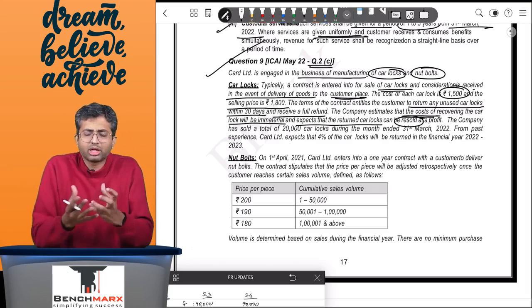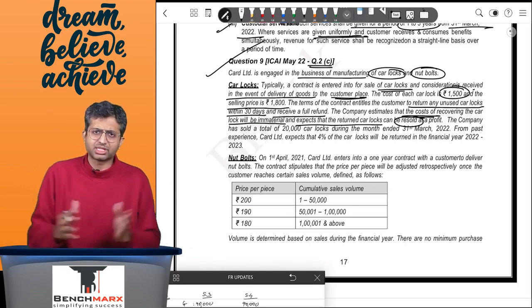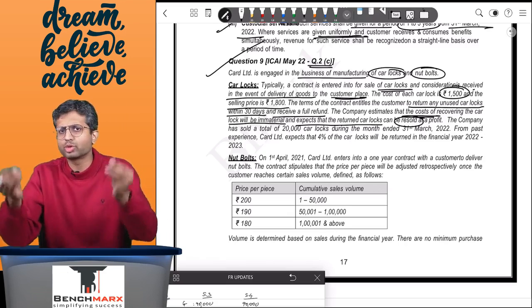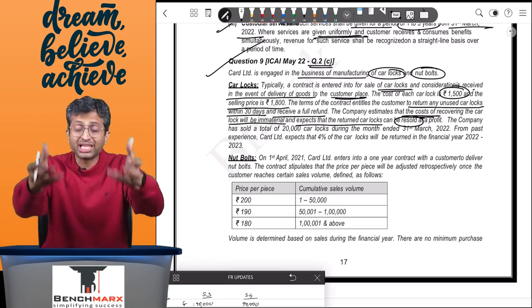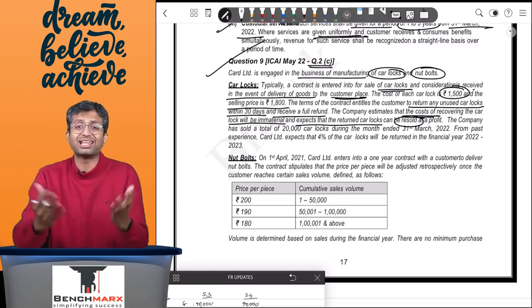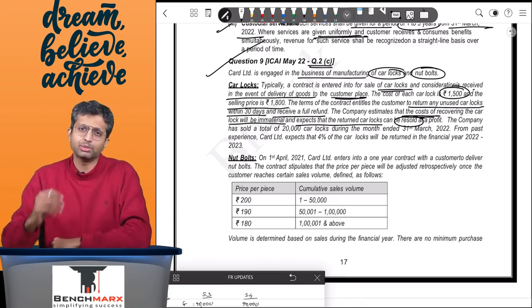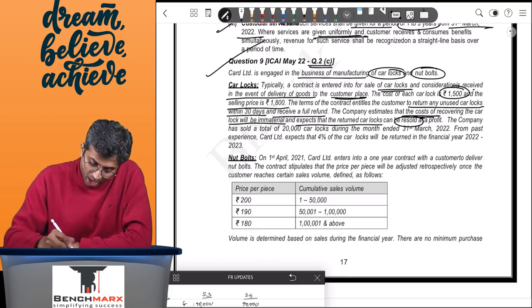So the returned car locks, remember, are like inventory, and inventory is measured at cost or NRV, whichever is lower. The cost of the car locks was 1500. Even after selling and taking the return, we still expect these car locks to be sold at a profit, and hence the NRV is higher. The returned car locks should ideally be measured at cost of 1500.